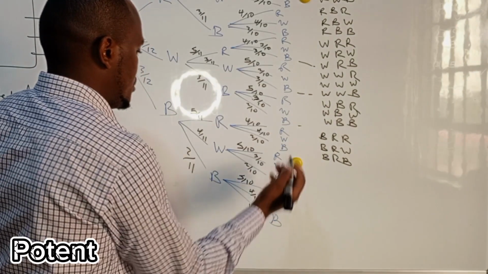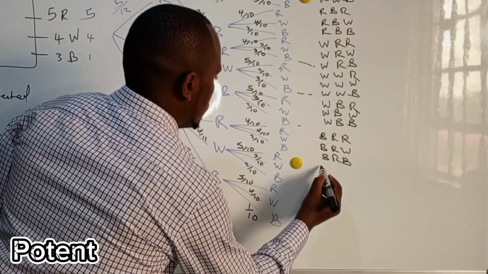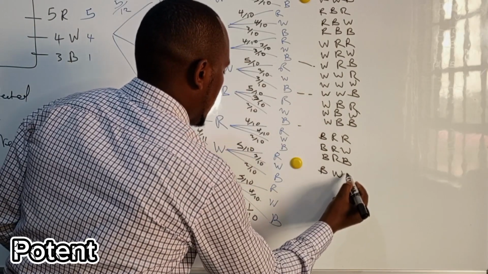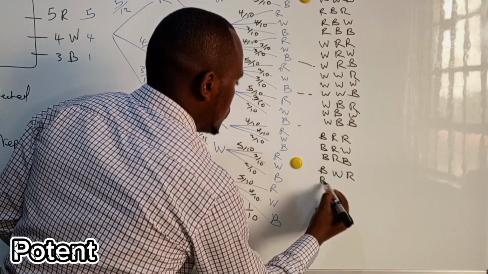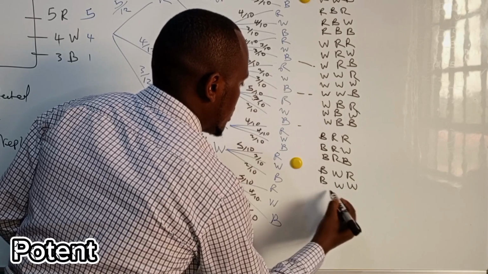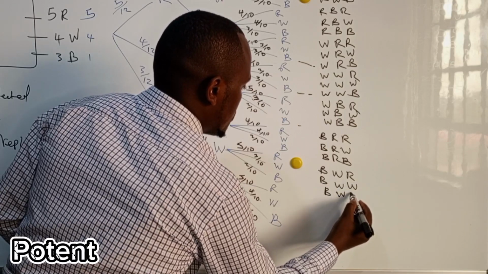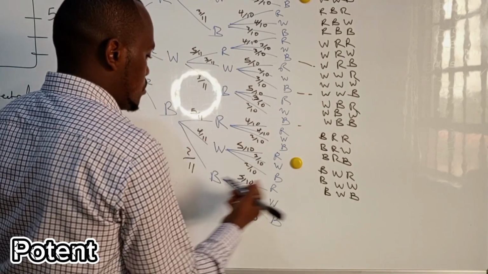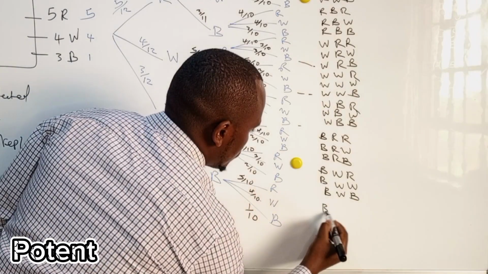So then we are almost done. Blue, white, red, blue, white, blue, white, blue. This point. Now the last is blue. Then so you can say blue.